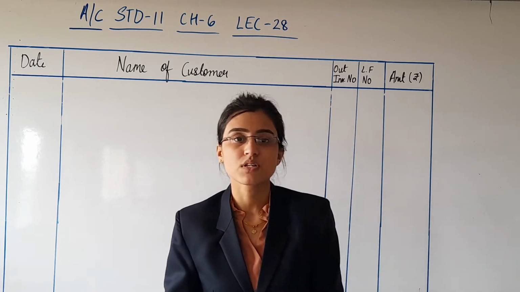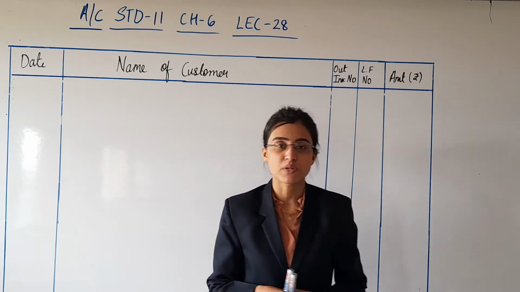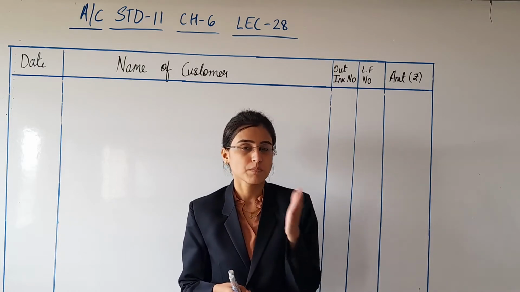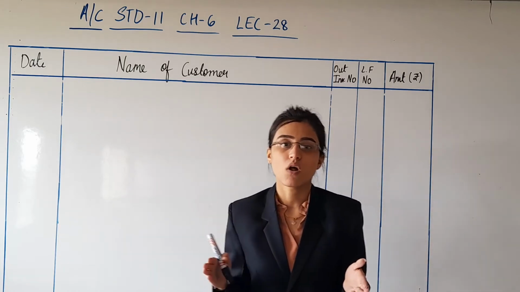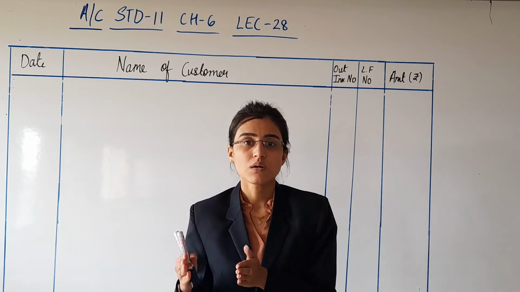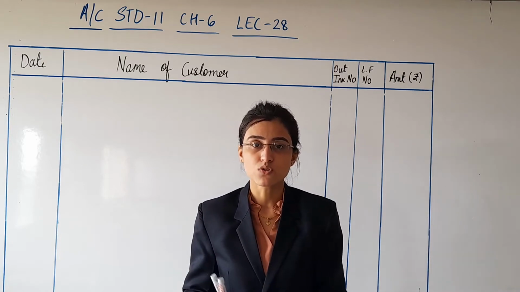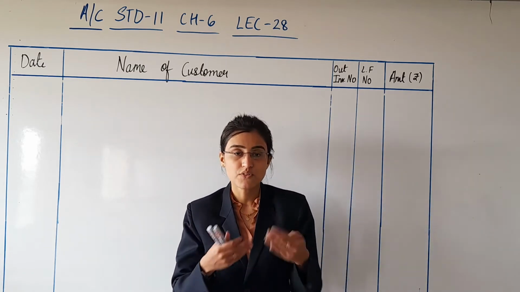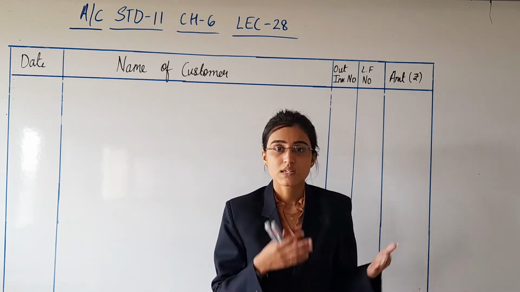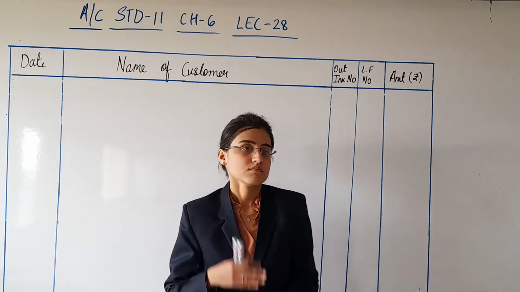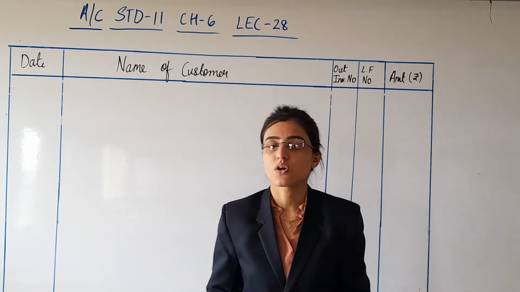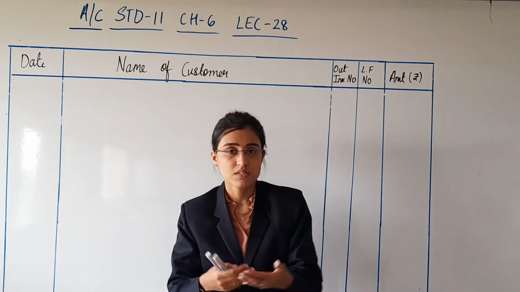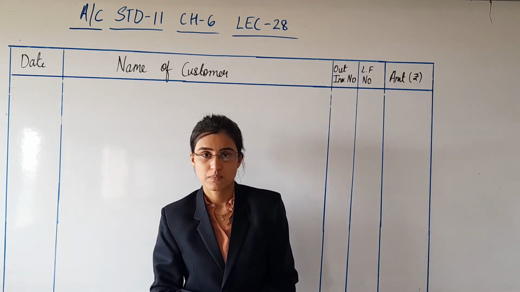On the basis of this, we have understood the specimen of the purchase book. We have understood the types of purchase book, that is simple purchase book and columnar purchase book. In columnar purchase book, again you have two types: columnar purchase book with the columns of different items of goods, types of goods we can say, and the other one according to the columns of expenses of goods, I mean expenses related to the purchase of goods.